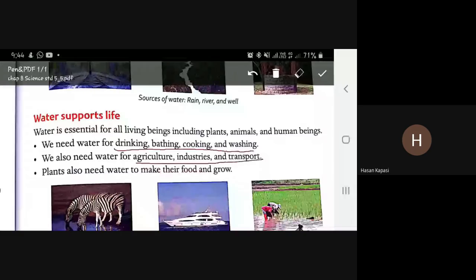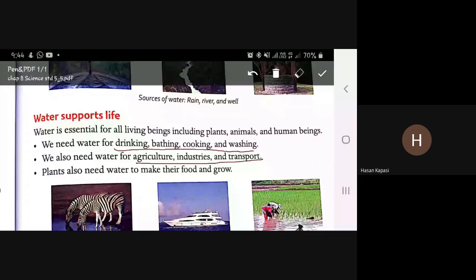Water is also used in agriculture. Whenever we grow anything, water is required. Water is also used in industries. Industries and factories also require water. And water is also used for transport, like if we go in a ship or any yacht, water will be used. So water is used for transporting as well.